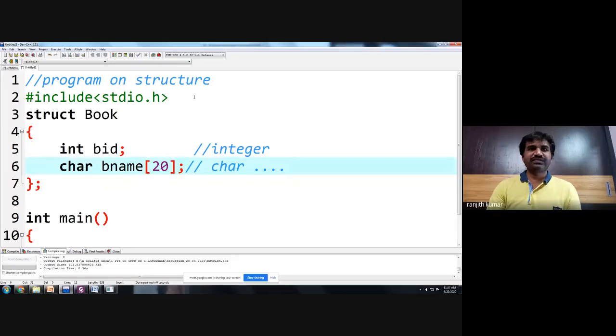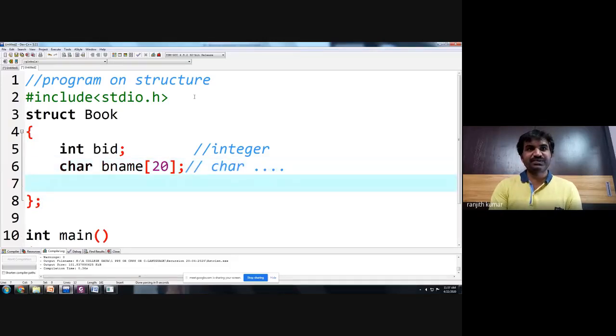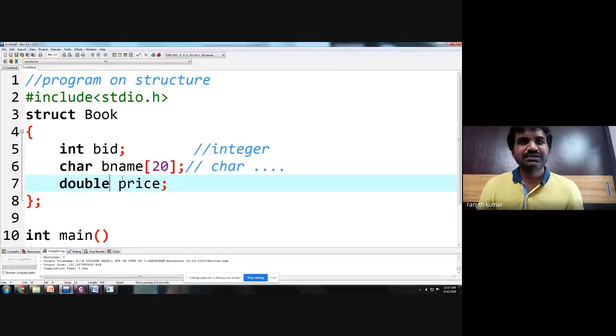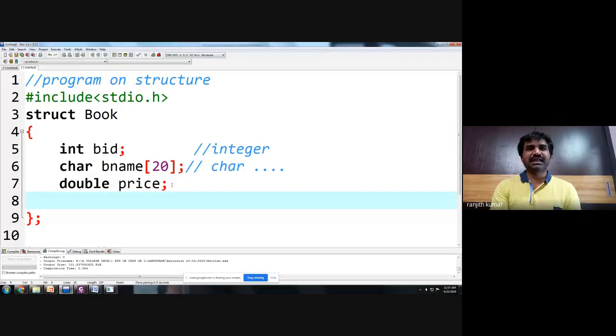Now one more, and the more important one is float price. You can give float, or sometimes you want to give double for price. Now I also want to add the number of pages.